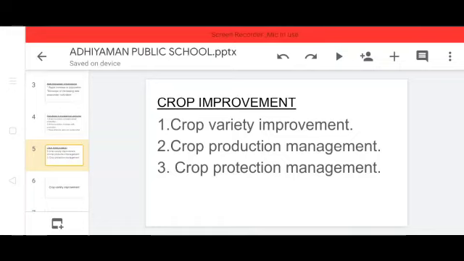Crop improvement. The major groups of activities for improving crop yields can be classified as: first, crop variety improvement; second, crop production management; third, crop protection management. These are the three steps involved in crop improvement. Today we are going to study crop variety improvement.